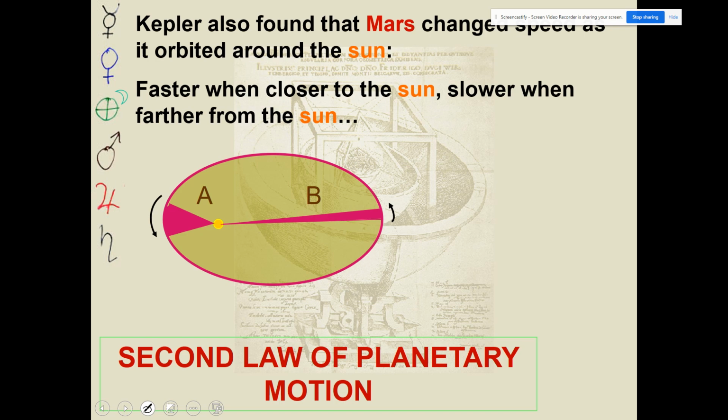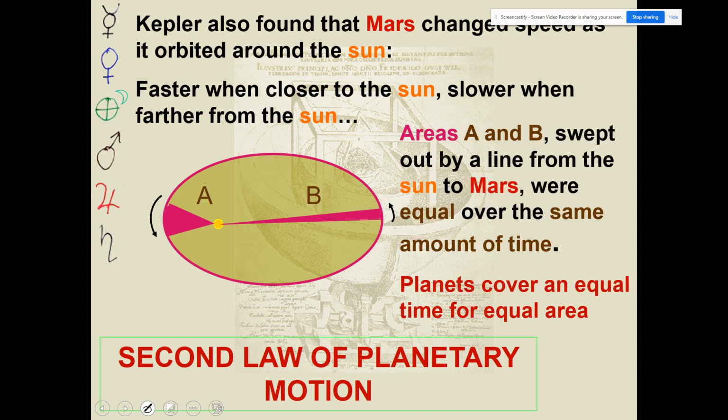What he found out geometrically was that this distance was a bigger distance than this distance, even though the planet covered it in the same amount of time. But if you did a little geometric formula and figured out the area in that triangle and compared it to the area in this triangle, he found out that the area was exactly the same number. And he called this the equal time for equal area law. This is the second law of planetary motion.